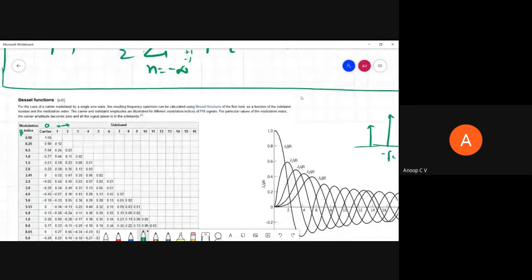And for beta equal to 0.25, you can see the J0(beta) value is 0.98 and the J1(beta) value is 0.12. What does that mean? Maybe for beta equal to 0.25, I can plot the spectrum. The spectrum will be something like this. We have the fc term, and that will be Ac by 2 J0(beta). So if you assume Ac is equal to 1,